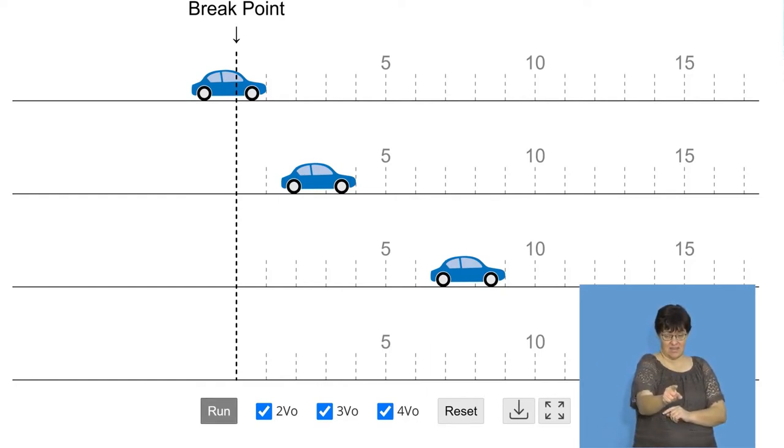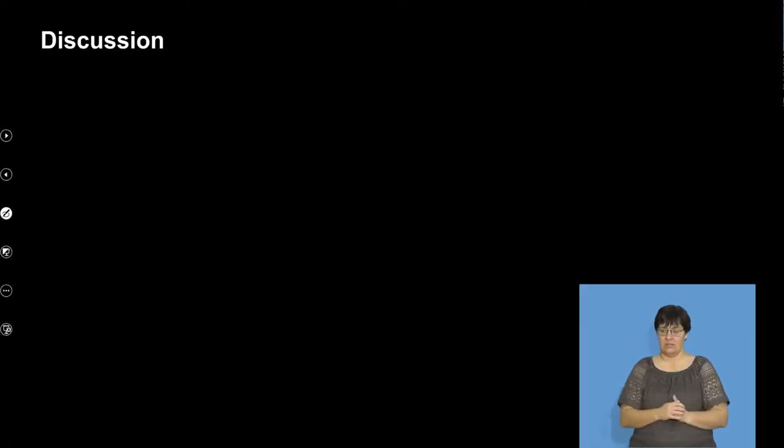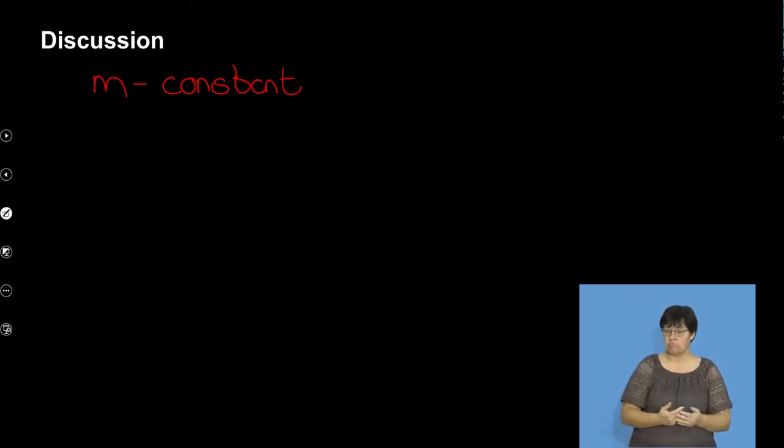Okay. So now what we need to do is, when we come back here, what I needed you to see with this is that we kept mass constant. So we kept the same car, but every time we did it, the same car was going faster. The faster it went, the further the distance it traveled, okay?